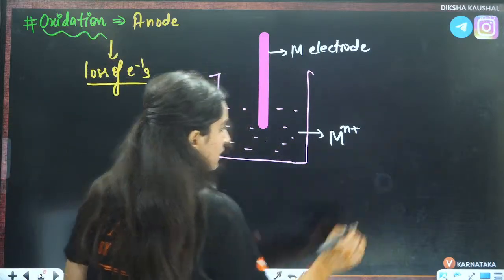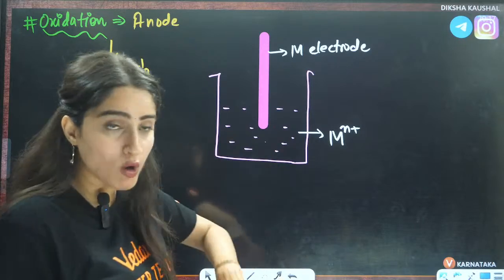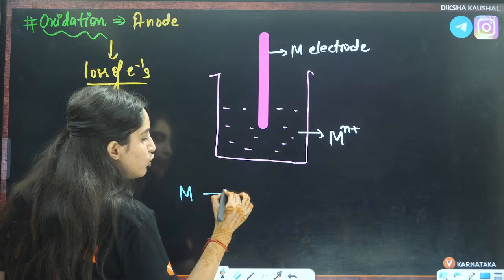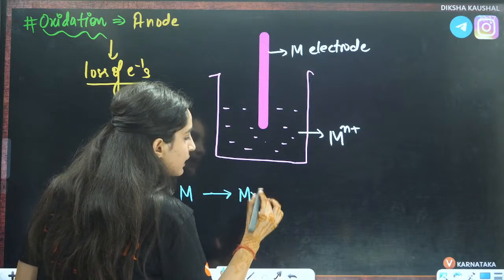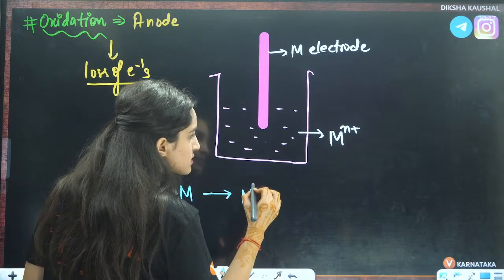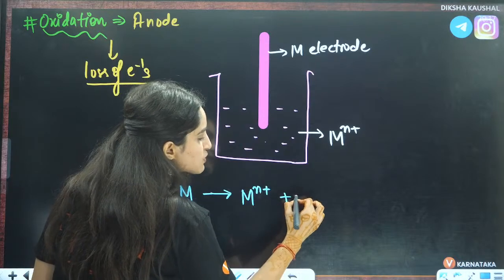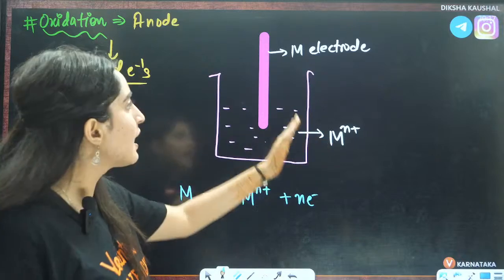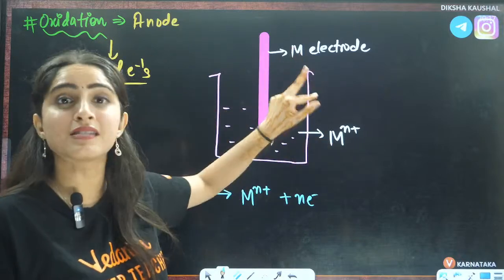Loss of electrons means this metal is going to lose the electrons and convert itself into ions. So already you will have some ions in the solution, and this electrode should be the same.